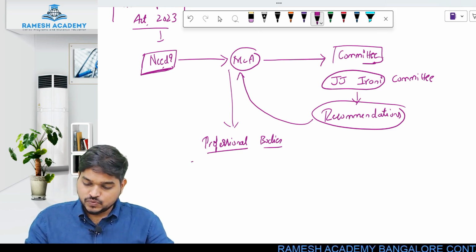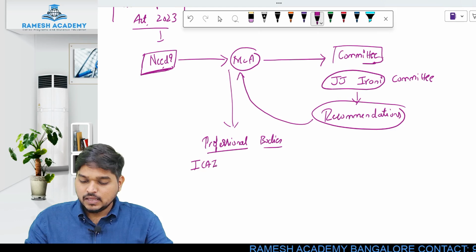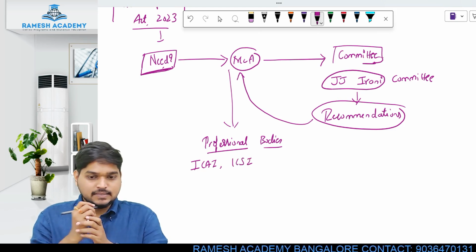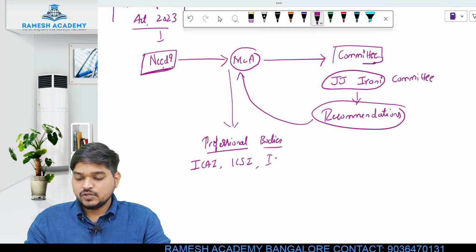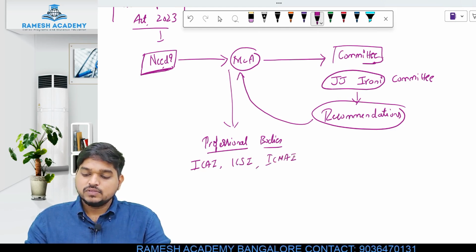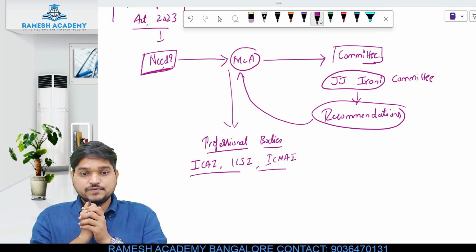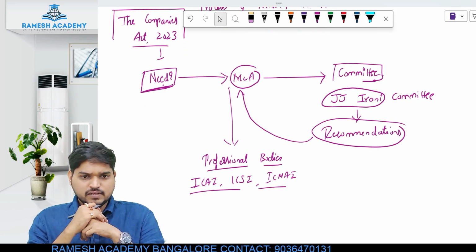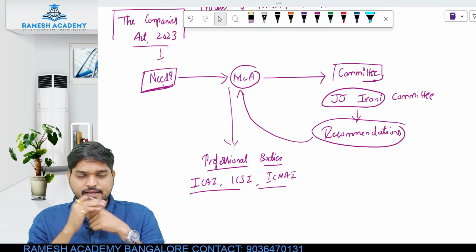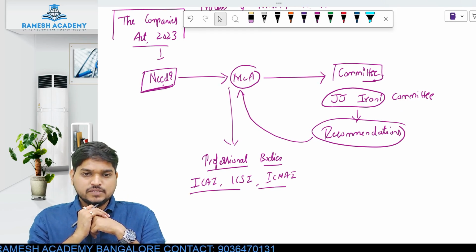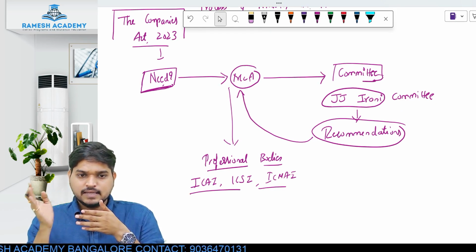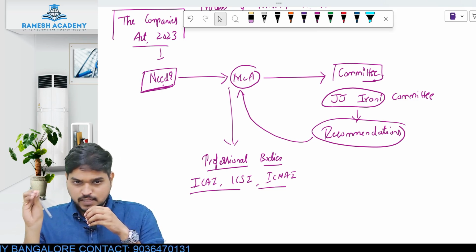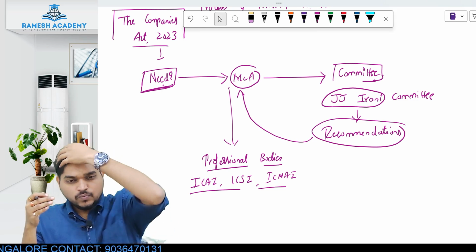So when it comes to CA, what is the professional body? ICAI. For CS it is ICSI, and for CMA it is ICMAI, right? So these are your professional bodies which are concerned with the act which you are bringing. So if you want to bring the Companies Act, what are the professional bodies? ICAI, ICSI and ICMAI, right?